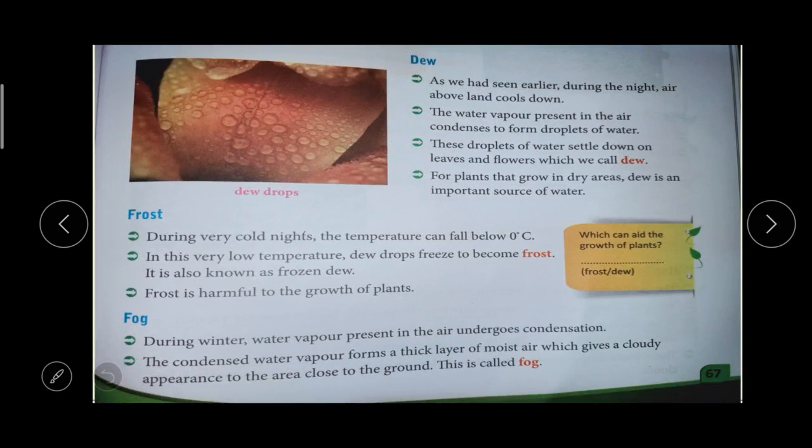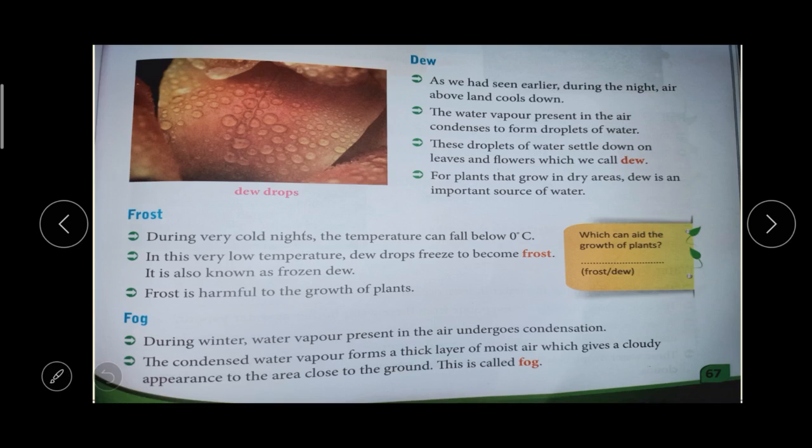Okay, so as we have seen earlier, during the night the land area gets cooled down, right? The air above the land area cools down, so the water vapor in the air will condense too. When it is cool, the water vapor content in the air will be very high, right? So the water vapor becomes cool and forms droplets of water. Okay, these droplets of water will settle down on the leaves and flowers, which we call dew.